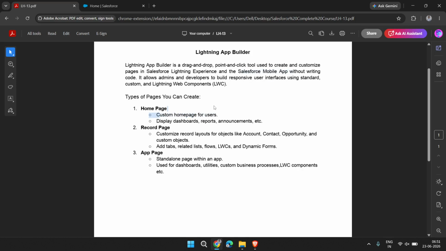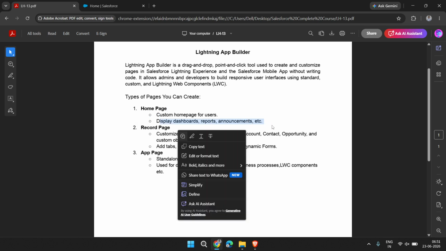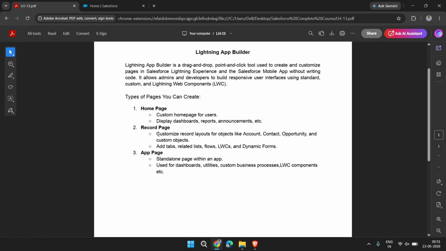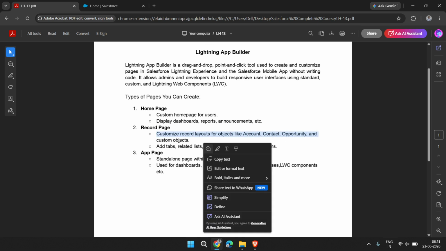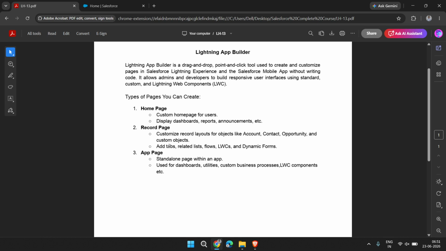On the home page, we mostly display dashboards, reports and different announcements. For the record page, we can customize the record layout for any object, and we also add which related lists should show, which screen flows should show, and dynamic forms as well.